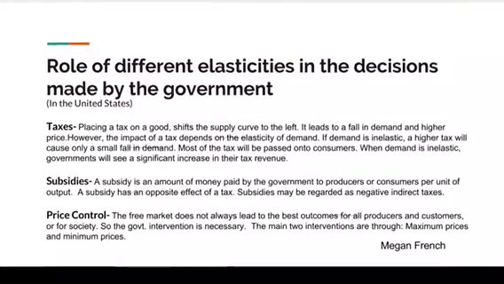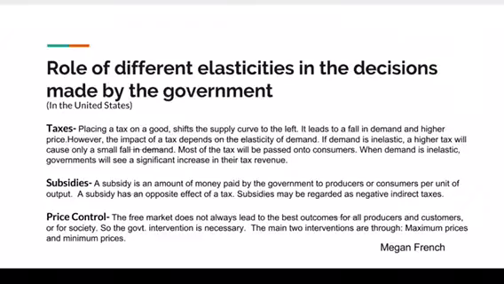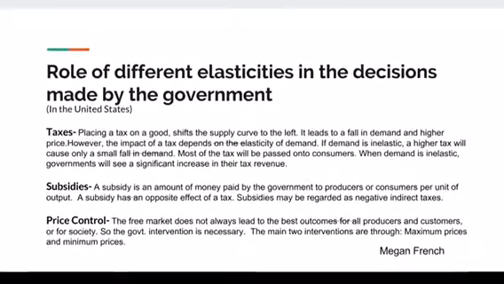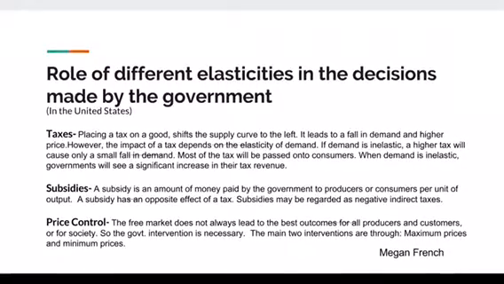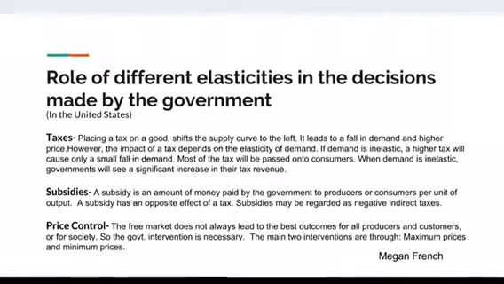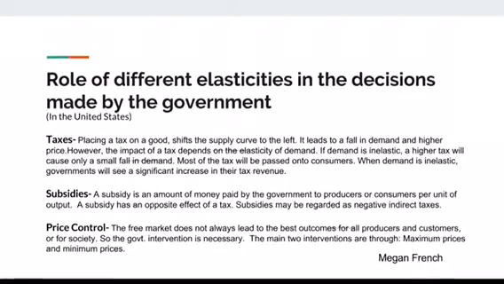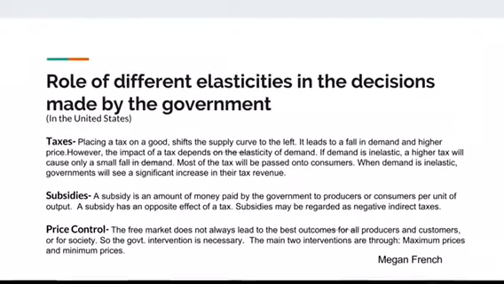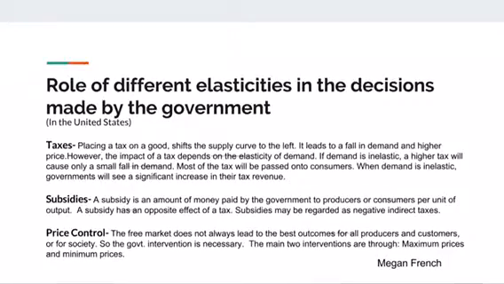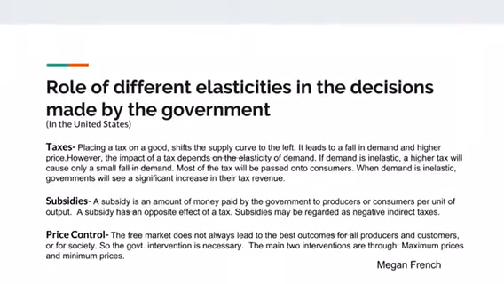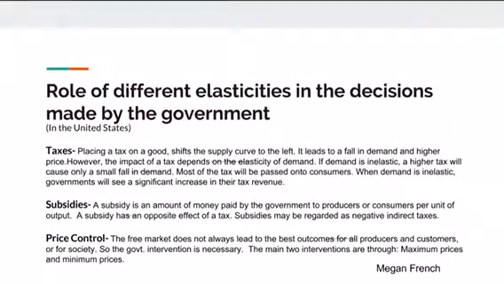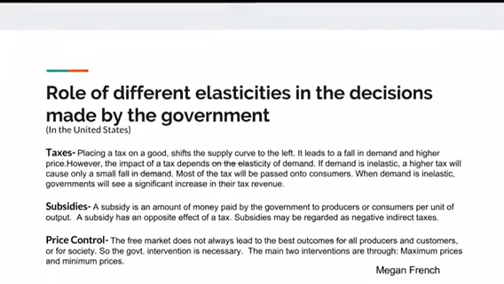So now let's move on to examining the role of different elasticities in the decisions made by the government. So first we see taxes, which are fees imposed on goods by the government to make government tax revenue. And these taxes add to the price that the good will be sold to the consumers for. So as we can see, if the demand is inelastic, a higher tax will cause only a small fall in demand. When the demand is inelastic, governments will see a significant increase in their tax revenue.